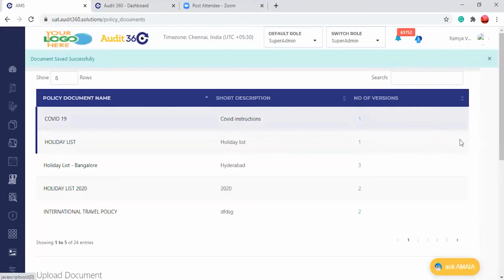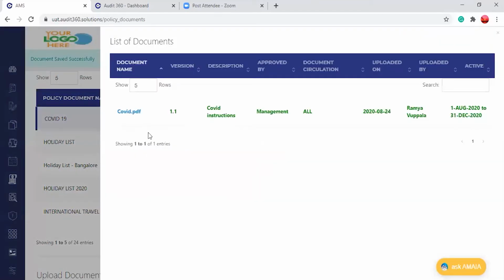So the number of versions available here is 1. It is already uploaded under a different name. And you can see here who has uploaded it, the active validity period and uploaded on which date, what is the document circulation for all the users, approved by, and what is the description and the COVID format.